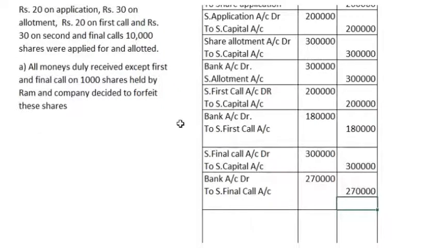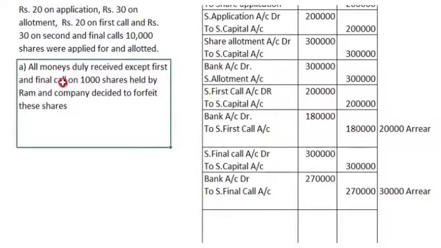So here we can see that there will be a debit balance in first call and final call. There will be a 20,000 rupees debit balance in first call and 30,000 rupees debit balance in final call. That will be the calls in arrear. So here calls in arrear is 20,000 and here there is 30,000 arrear. We have to deal with these arrears while we forfeit those shares. Now we have completed all the entries. Now we have to forfeit these 1,000 shares.